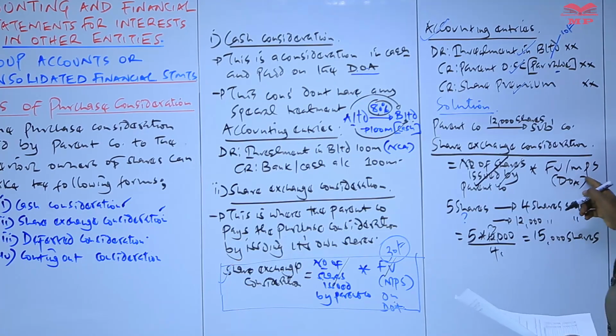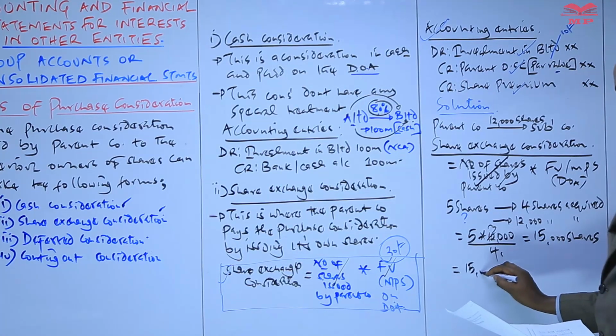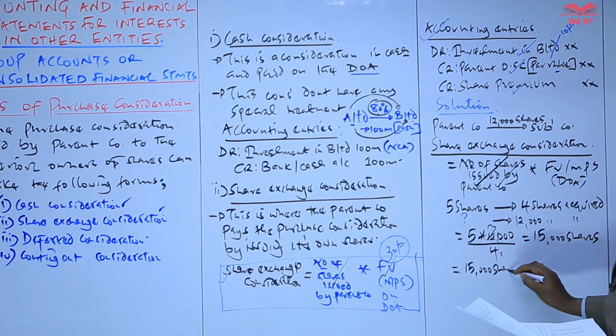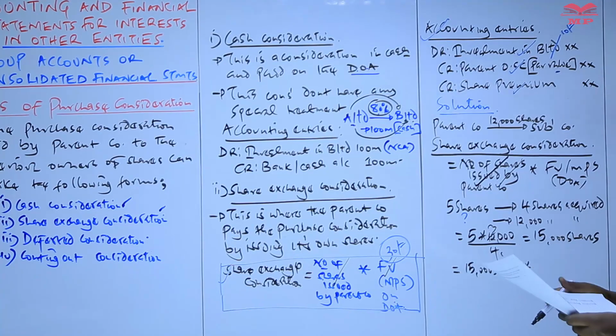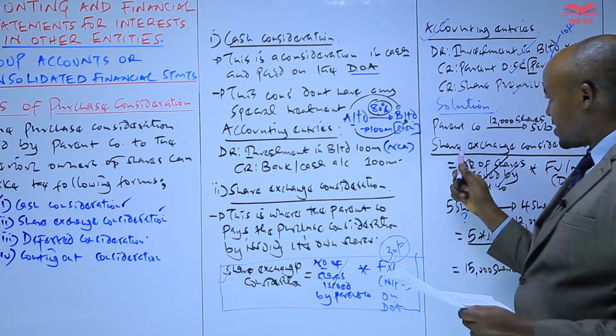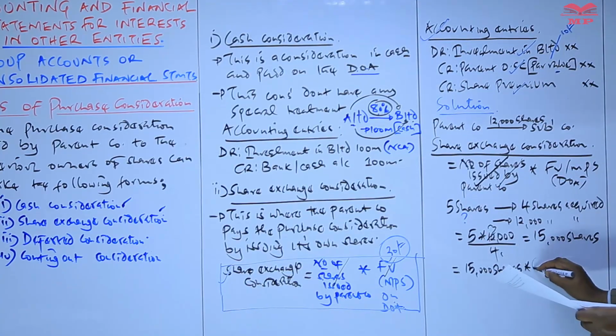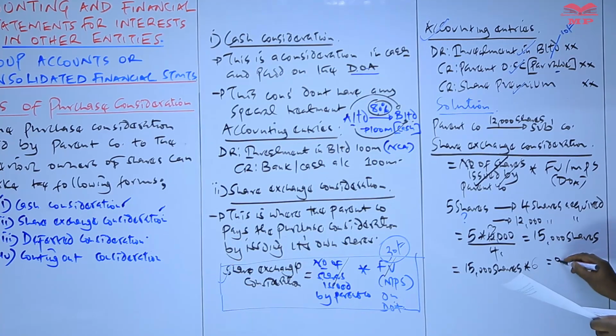Having that, we just need to multiply those 15,000 shares with their fair value or market price on the date of acquisition. Going back to the information given in our illustration, we are told that the shares of the parent company on the date of acquisition had a market price of 6. So we multiply, which will give us 90,000. So this is the purchase consideration.